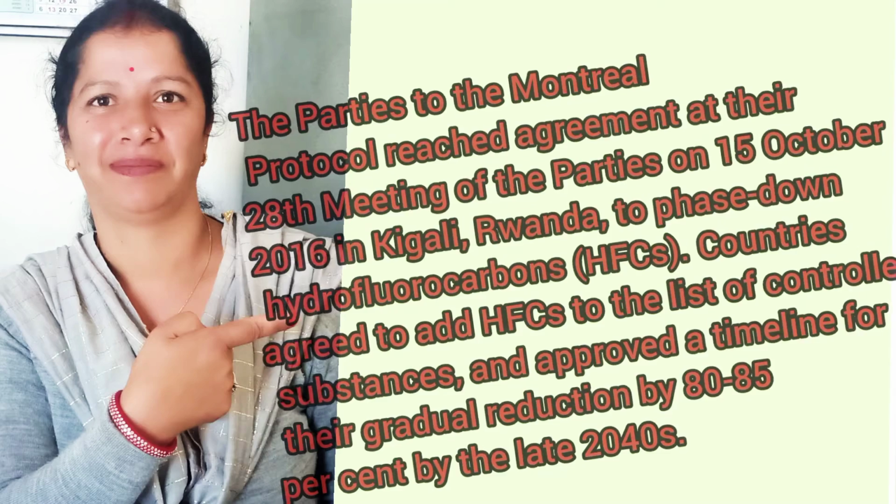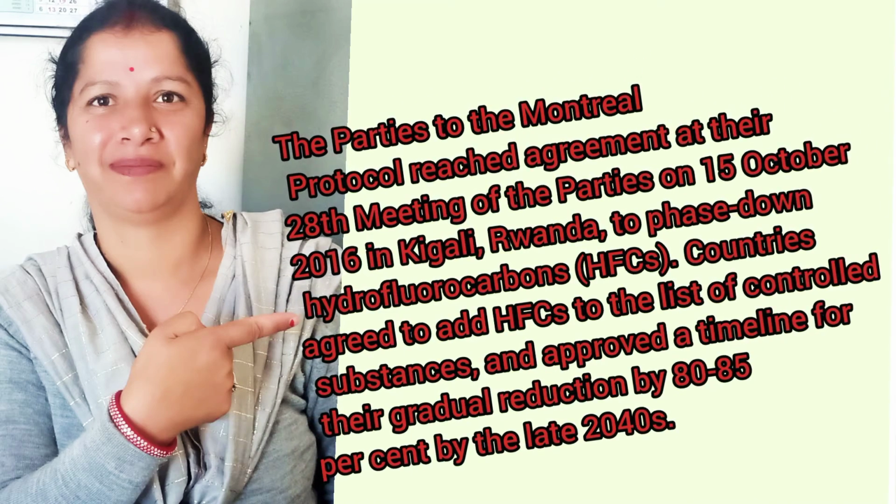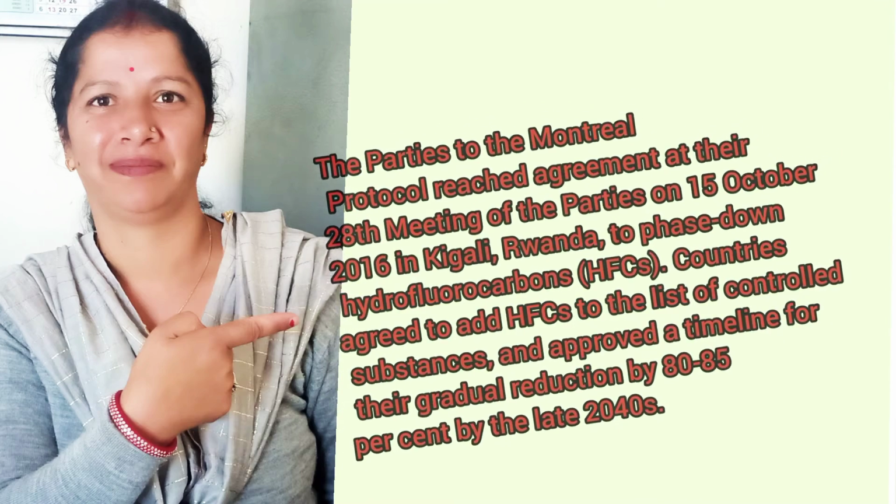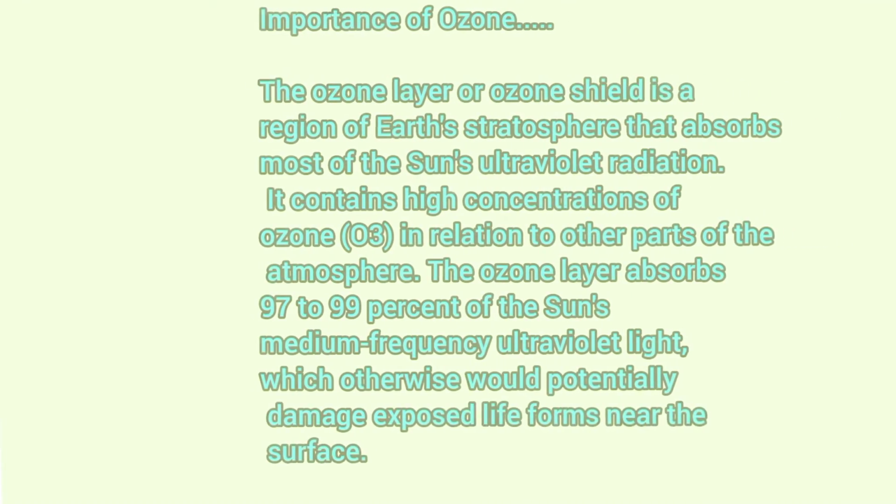The parties to the Montreal Protocol reached agreement at their 28th meeting of the parties on 15th October 2016 in Kigali, Rwanda, to phase down chlorofluorocarbons. Countries agreed to add HFCs to the list of controlled substances and approved a timeline for their gradual reduction by 80 to 85% by the late 2040s. What is the importance of ozone?